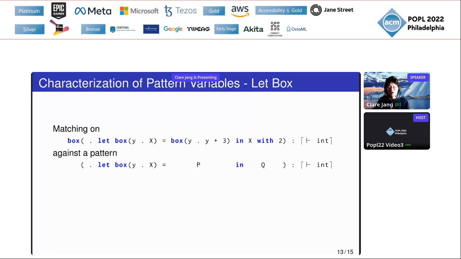However, the two-level calculus cannot handle all the patterns. When we pattern match on a code fragment against a pattern using labbox, we need to characterize a pattern variable like this q. Since it is possible for this part of the scrutinee to depend on x, the type of q should also allow this possibility.